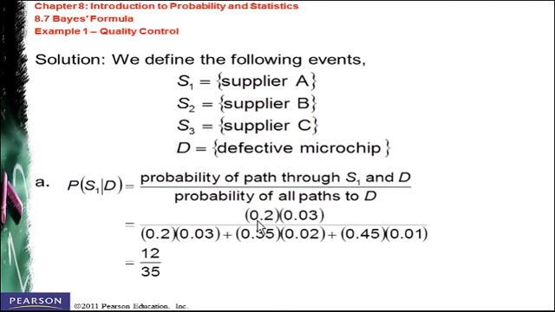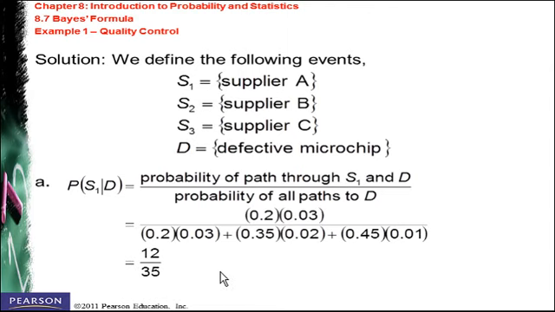is going to be the probability of supplier A, 0.2, times the probability that it is defective from A, 0.03, divided by the same term here plus the probability that it is from B with defective from B plus the probability from C with defective from C, and you can find the final result as 12 over 35. This is in the case of supplier A.